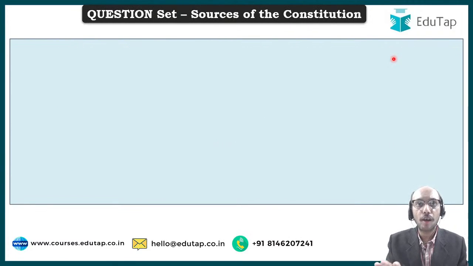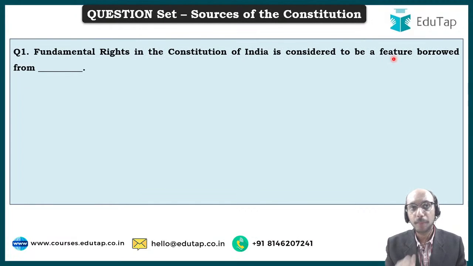Moving ahead. Now I am going to place 5 questions in front of you. This is not going to be very difficult, but it is going to be equally enlightening for all of us. You have to answer these 5 simple questions. Fundamental rights in the Constitution of India is considered to be a feature borrowed from which source?